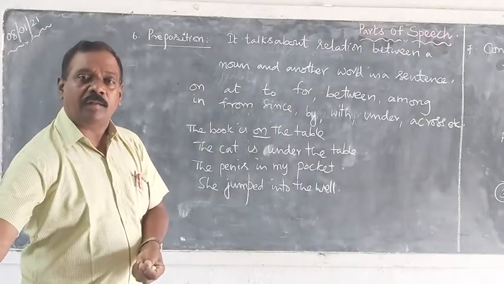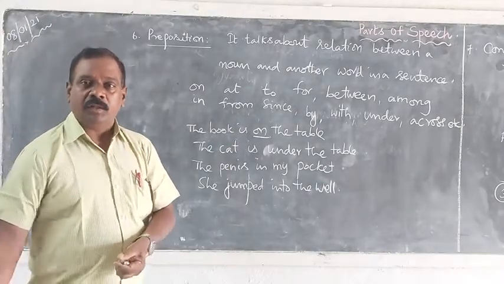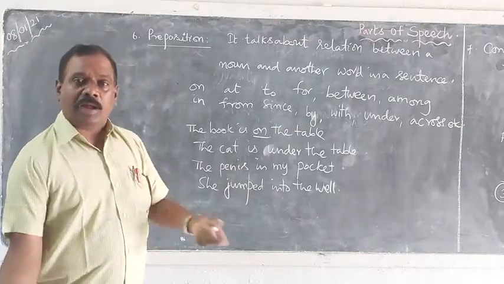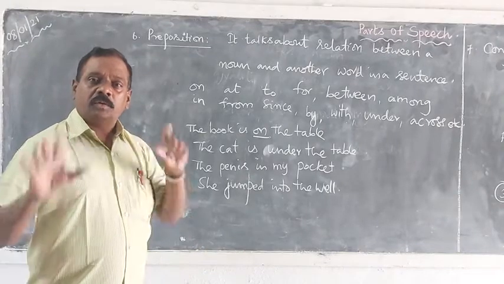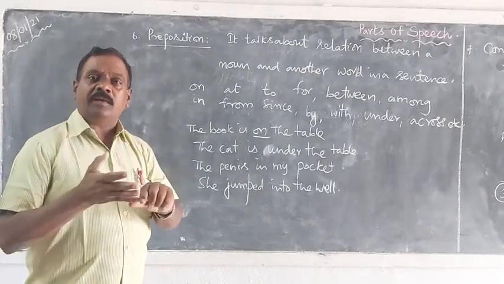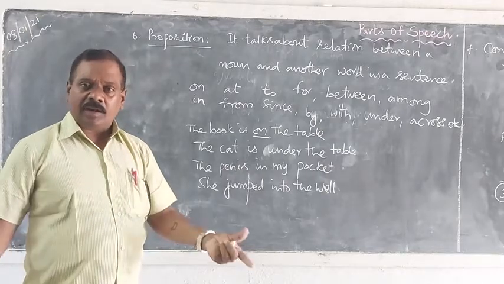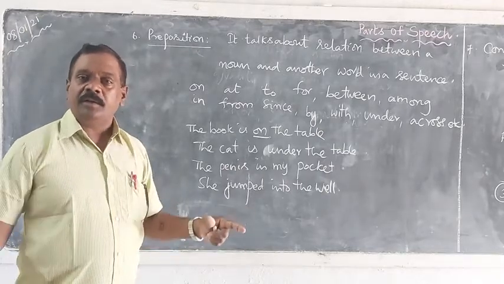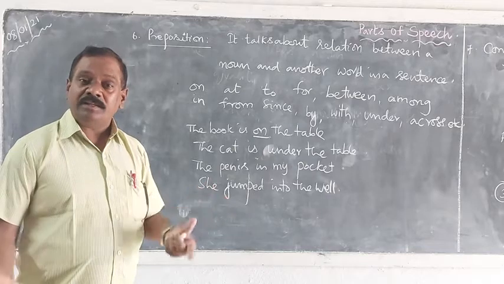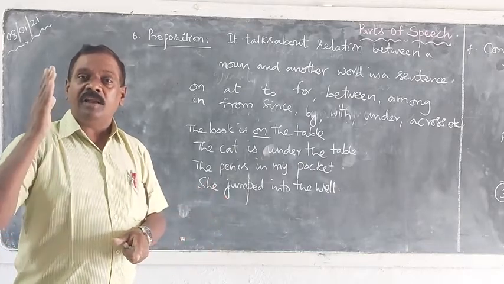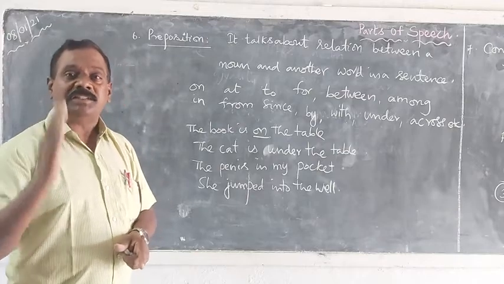If it is on the table, on the table. If it is near the table, at the table. If it is below, under the table. So we can use the bottle is on the table, under the table, in the table, or at the table, across the table, by the table, with. So the preposition will say the relation, that's important.